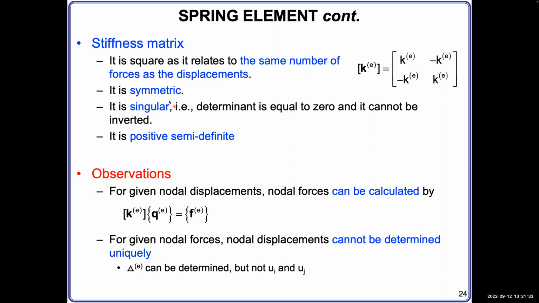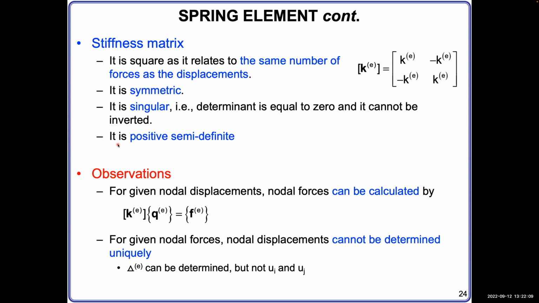And also this is a singular matrix. The reason is also, as we just discussed, those equations are actually not independent of each other. They can merge together into one equation, because each spring only has one Hooke's law, right? One Hooke's law gives one equation. So here we just write that into 2 equations by changing the format, right? So this matrix itself is singular, and if you calculate its determinant, it equals 0, and it cannot be inverted. The whole matrix cannot be inverted.